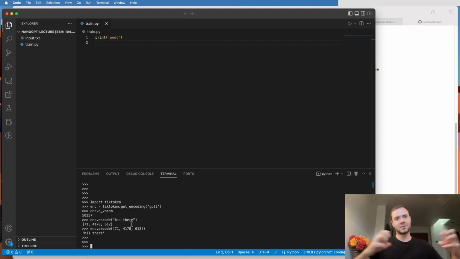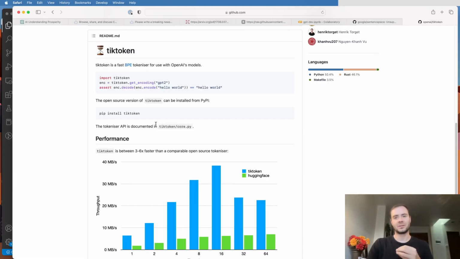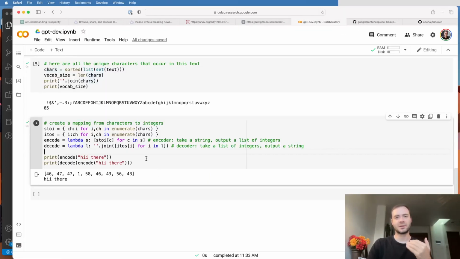So basically you can trade off the codebook size and the sequence lengths. You can have very long sequences of integers with very small vocabularies, or you can have short sequences of integers with very large vocabularies. Typically people use these subword encodings in practice, but I'd like to keep our tokenizer very simple. So we're using a character level tokenizer, and that means that we have very small codebooks. We have very simple encode and decode functions, but we do get very long sequences as a result. But that's the level at which we're going to stick with in this lecture because it's the simplest thing.